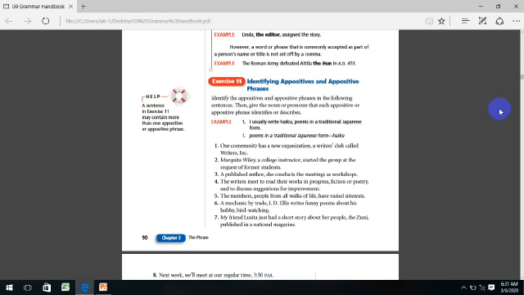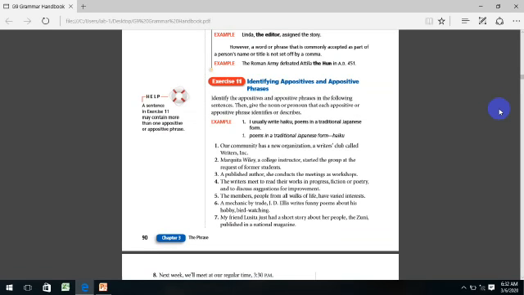Guys, we know very well now that if we have any appositive or appositive phrase, it must be a noun or a pronoun, and it must identify another noun or a pronoun. So guys, we have here a new organization. That's a noun. What identifies it?